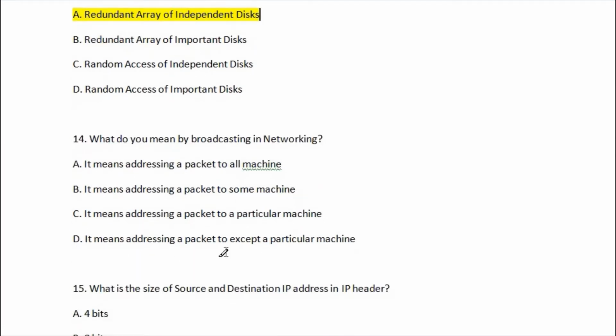Let's go for question number 14. What do you mean by broadcasting in a network? First option is it means addressing a packet to all machines, second one is it means addressing a packet to some machines, third one is it means addressing a packet to a particular machine, and last one is it means addressing a packet except a particular network. So the right answer of question number 14 is option A, it means addressing a packet to all machines.